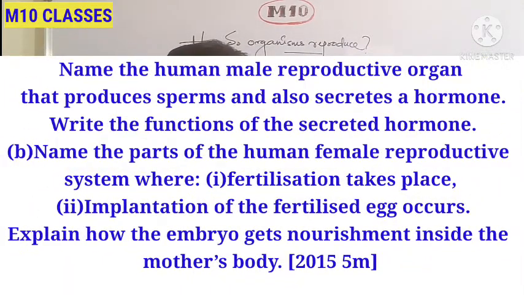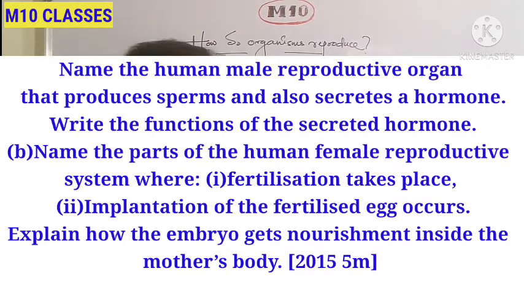Name the human male reproductive organ that produces sperm and also secretes a hormone. Write the function of the secreted hormone. Name the part of the human female reproductive system where fertilization takes place. Where does implantation of the fertilized egg occur? Explain how the embryo gets nourishment inside the mother's body. So it was a 5-mark question in 2015.